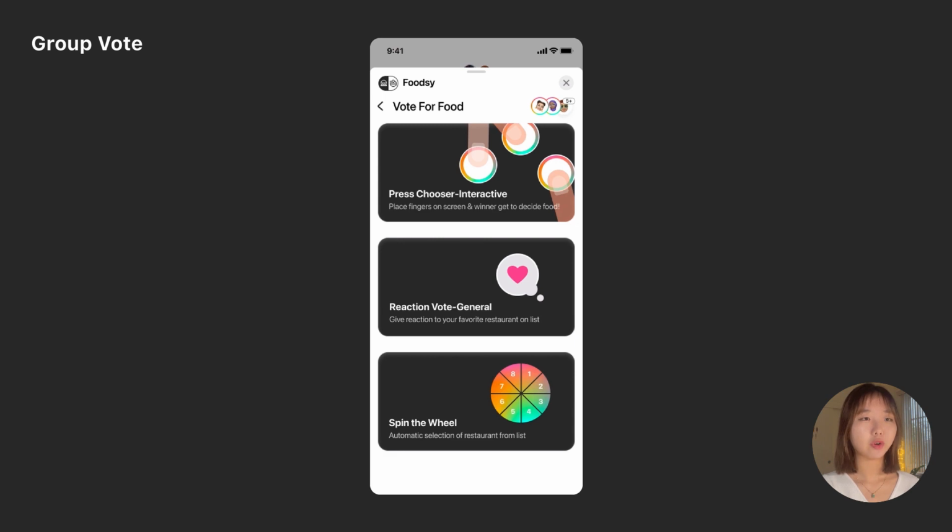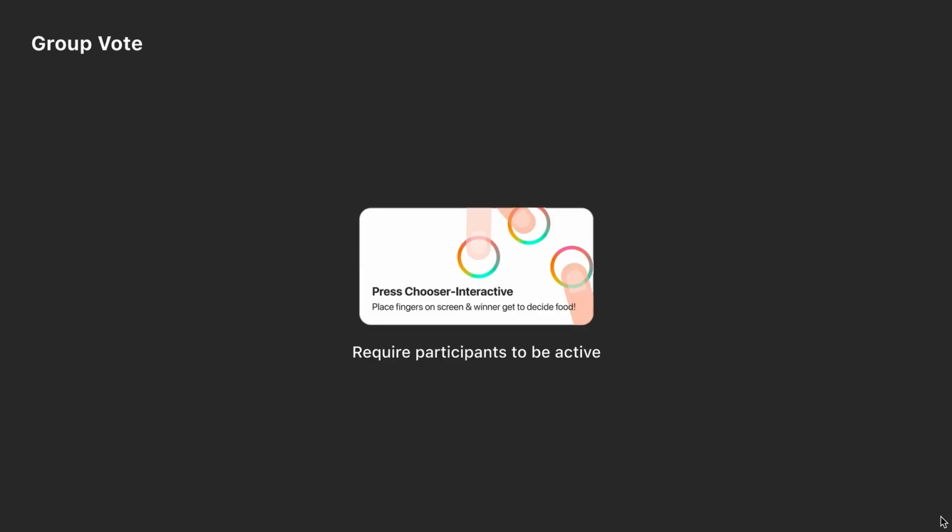It has 3 different games for Vote for Food. There's a Press Chooser interactive game, the general reaction vote, and spin the wheel, which is a more fun game. This time, Nicole decides to choose the Press Chooser interactive game, which requires participants to be active. She can place fingers on the screen and the winner gets to decide on the food.